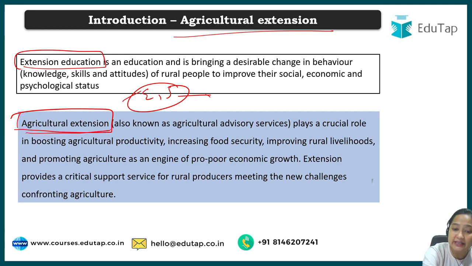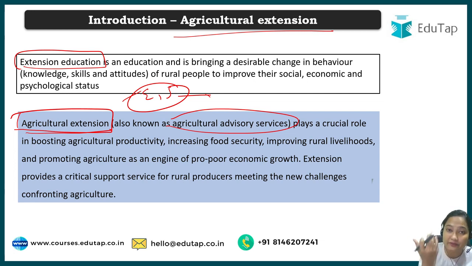Then moving to agriculture extension. Agriculture extension is also known as agriculture advisory. Here we are trying to uplift the people, especially those residing in rural areas, by modifying agriculture, by transferring technology to them, by transferring skills, and by providing them the right quantity of good quality seed.